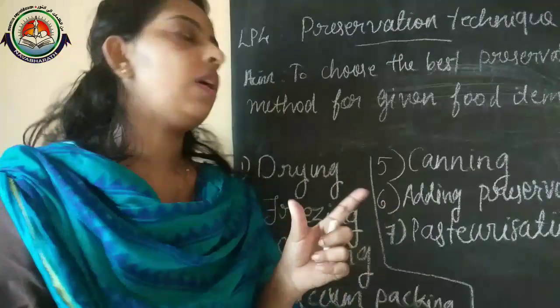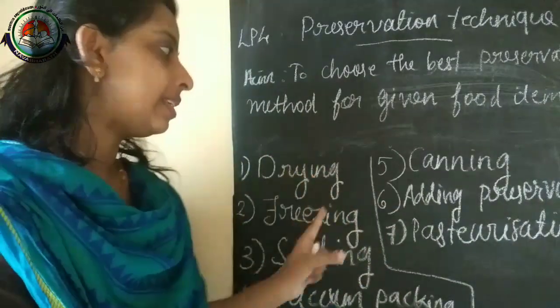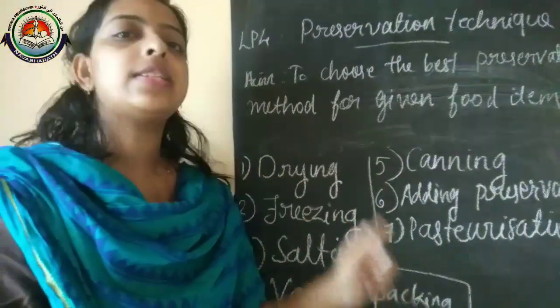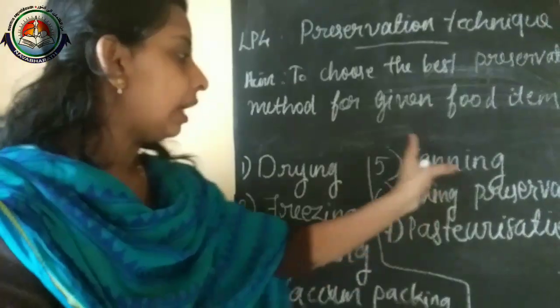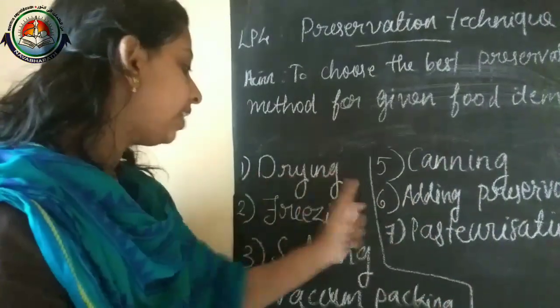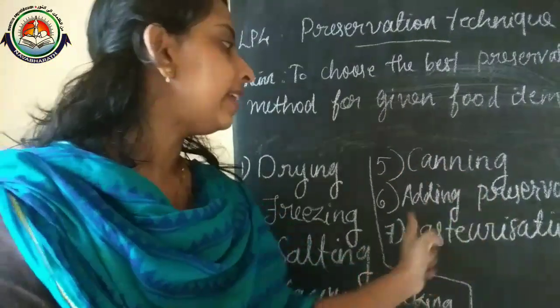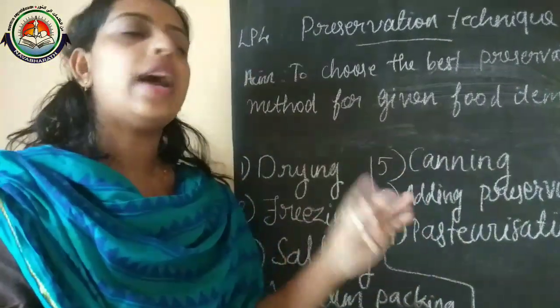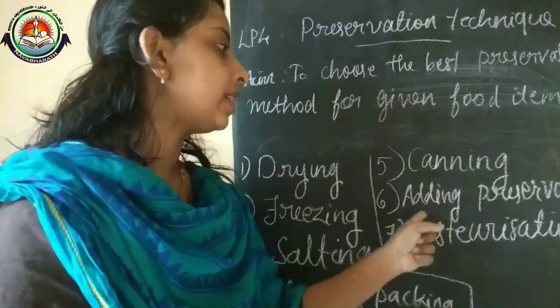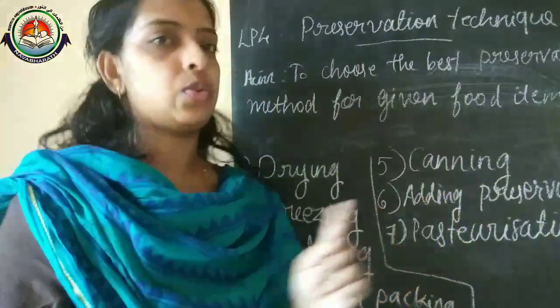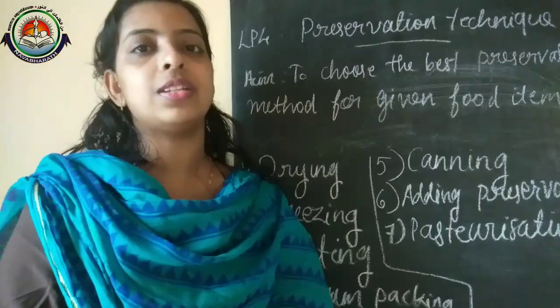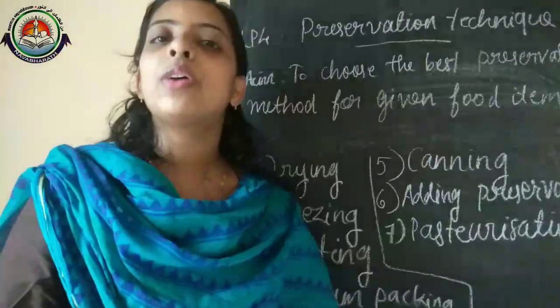So that's all about our two lessons, and these are the keywords of this lesson: drying, freezing, salting, vacuum packing, canning. For both the third lesson and fourth lesson, you can write the same: preservatives, pasteurization. These are the keywords in this lesson. So that's all about today's class.